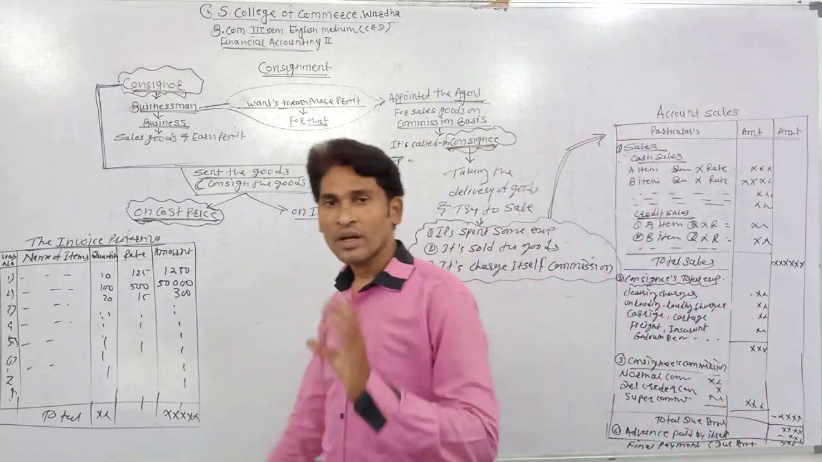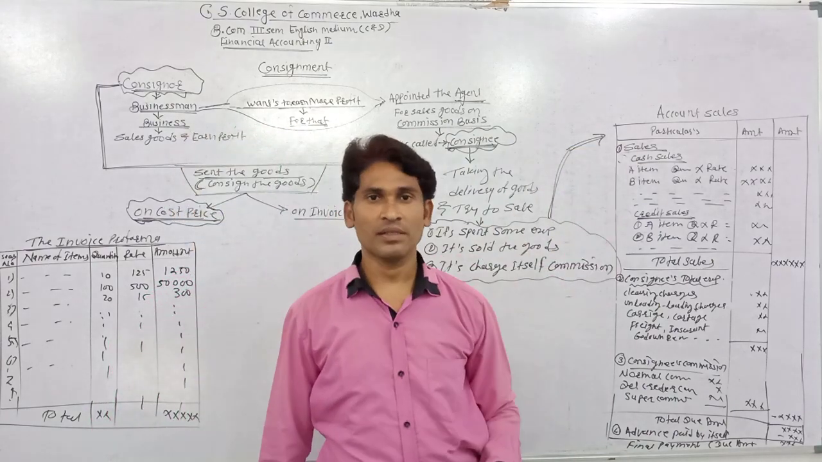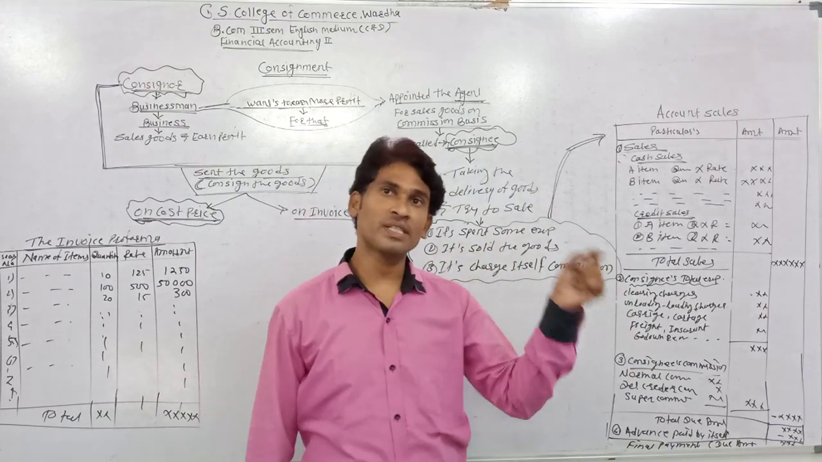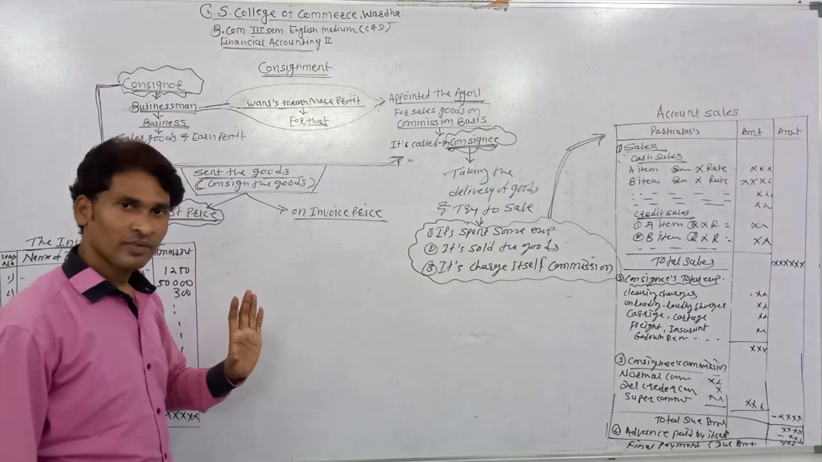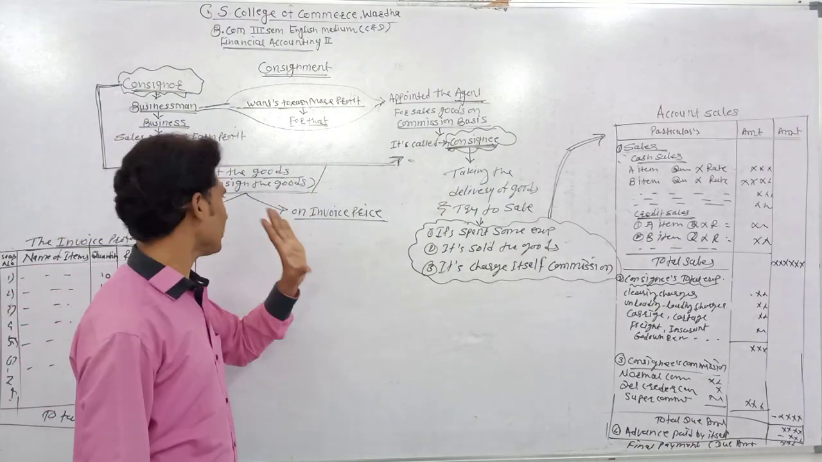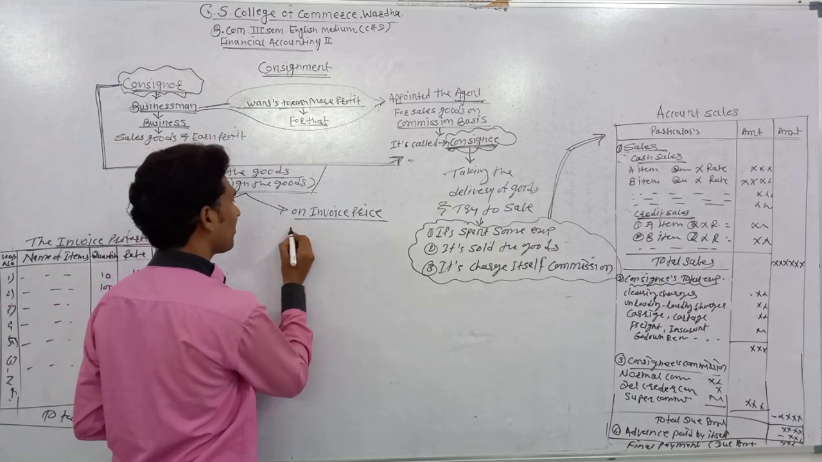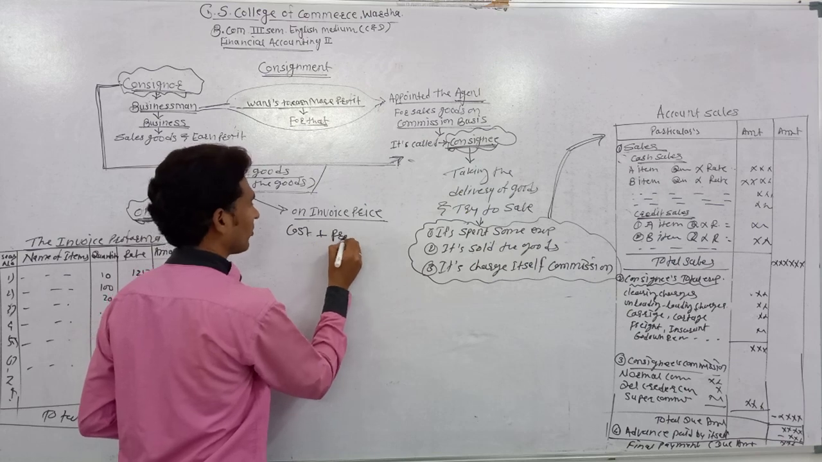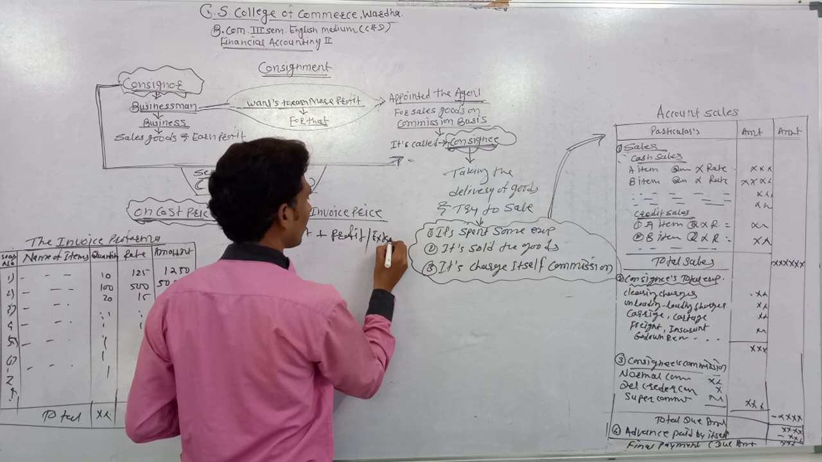Now sometimes the consignor sends goods directly at selling price. When the consignor sends the goods at selling price, it's also called invoice price. Okay, it means invoice price means cost plus profit or extra amount.